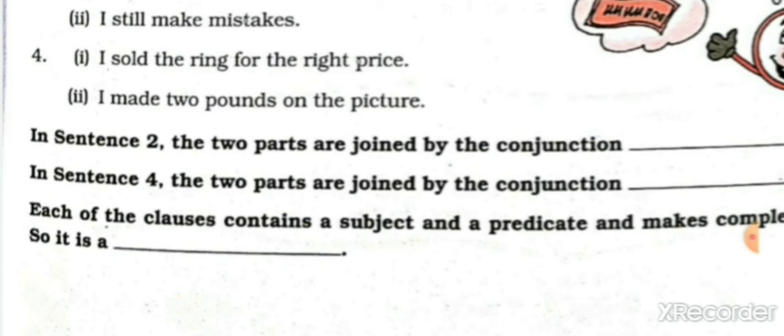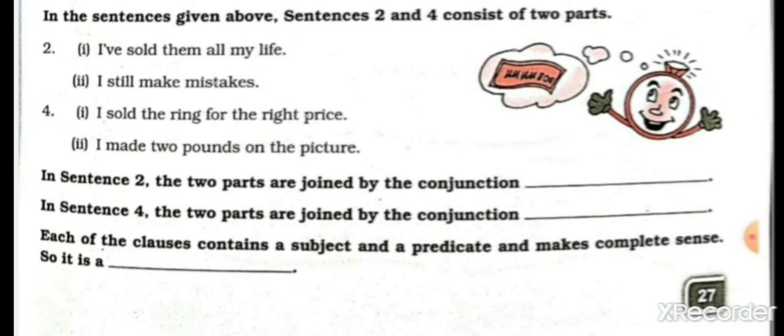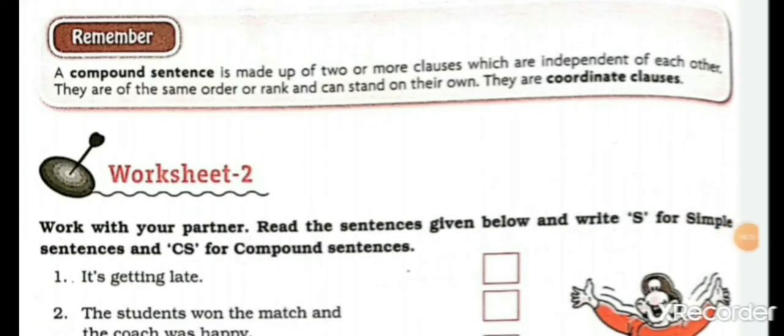So it's a what? Find out yourself and then write. Each of the clauses contains a subject and a predicate and makes complete sense. So it is a dash. Now find out if it's a simple sentence or a compound one. Yes, students, remember, a compound sentence is made up of two or more clauses. Okay? A compound sentence is made up of two or more clauses which are independent of each other. Okay? They are independent of each other.